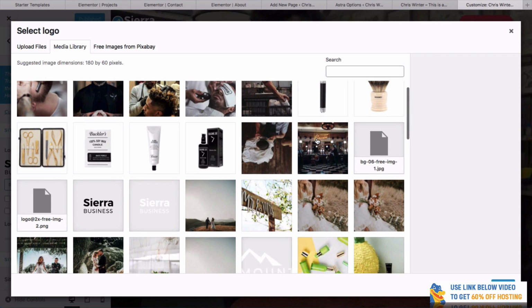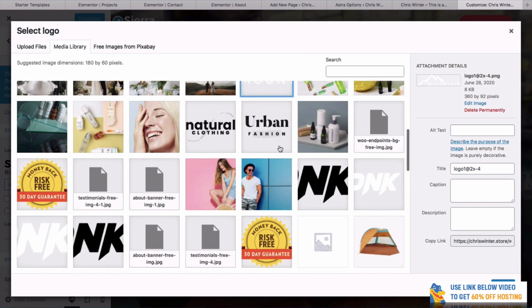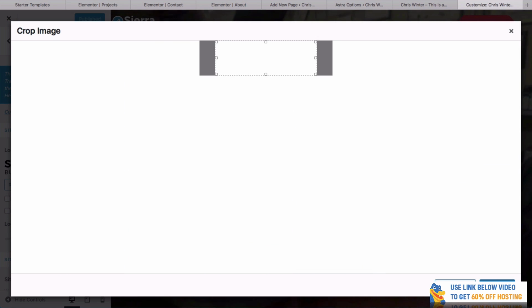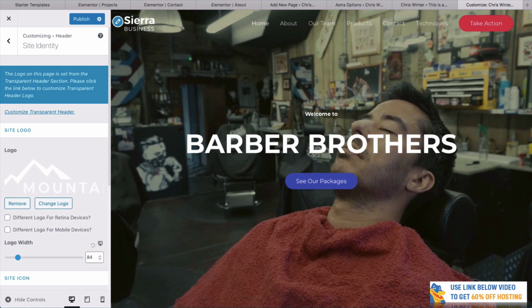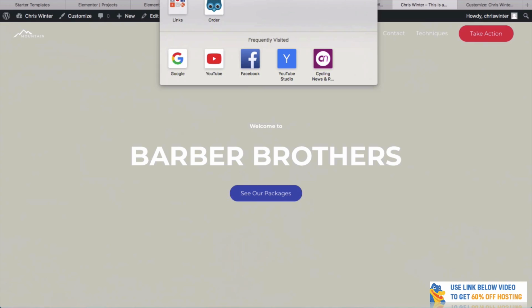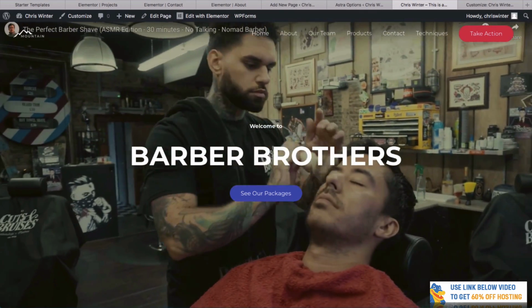I'll see if I've got another one right here. For example, we've got this logo here. I can use this one. See if this works. So we'll click that and select, but you would simply just drag and drop it. It seems like it's going to be a little bit big, but we'll see. And let's see if this has changed. And as you can see now, as we reload this, we now have a new logo.